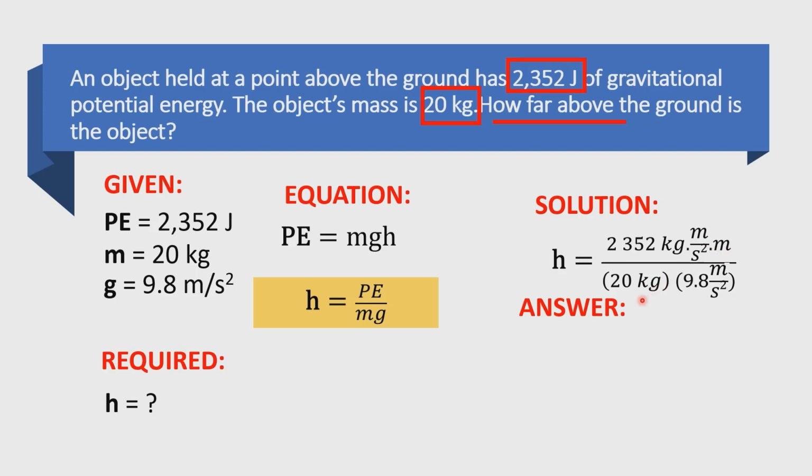And then the value of our mass is 20 kilograms, and the value of our g is 9.8 meters per second squared. So the answer is 12 meters.